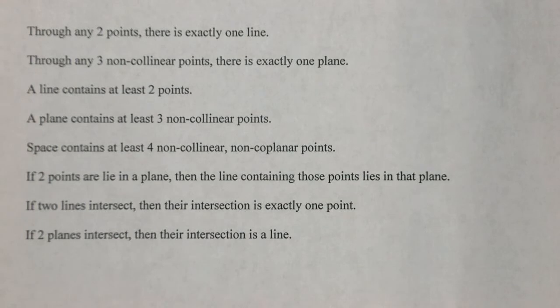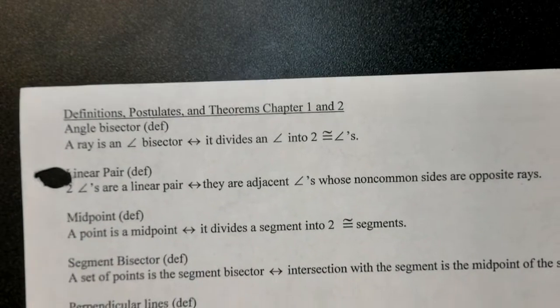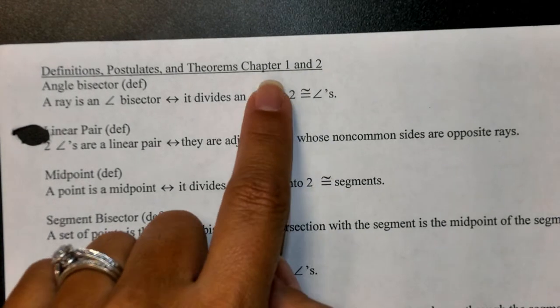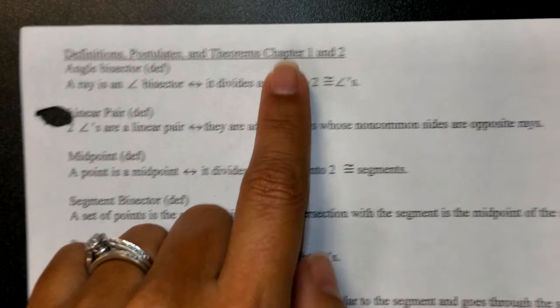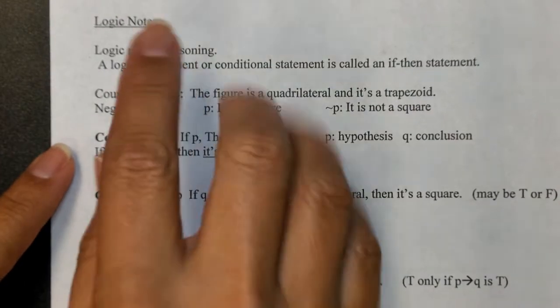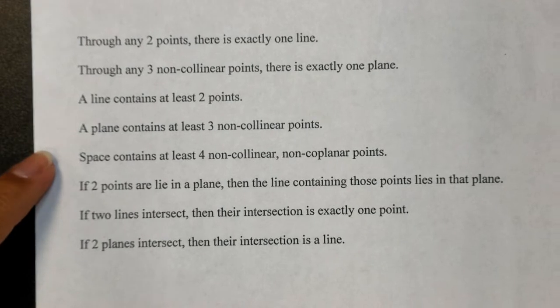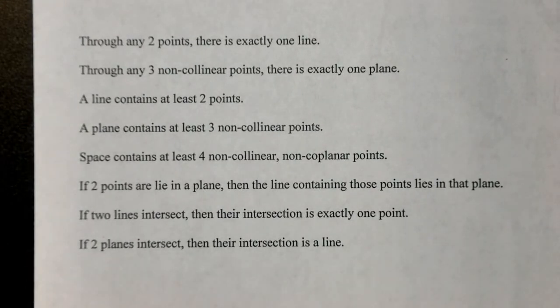Today we're going to continue on our proofs unit. I'm going to refer to some postulates, definitions, and theorems on the back of this page right here. We gave you this page when we started the first unit, and on the top we talked about midpoint, segment, bisector. Then we went into angle addition postulate. Yesterday we talked about the logic notes, so we've talked about the bottom, from logic notes down. So today we're at the top of this page, so this page has served its purpose for 2 units now, going into the third. And these are some things that we just want to reiterate to you before we start